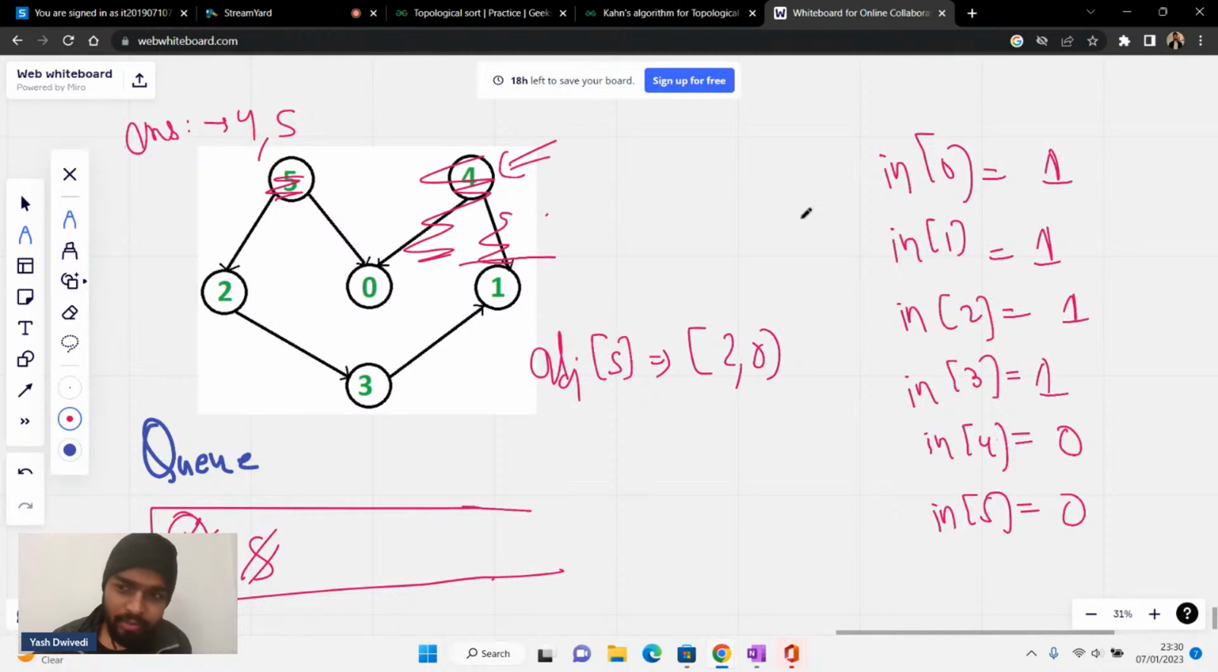So in degree of 2 will reduce by 1, so in degree of 2 will now become 0. So now I'll push 2. Please write push 2 in the chat. 5 is connected with 2, and if 5 is getting done, in degree of 2 reduces by 1. Basically now the in degree of 2 is becoming 0, so that is why I'll push it inside the queue.